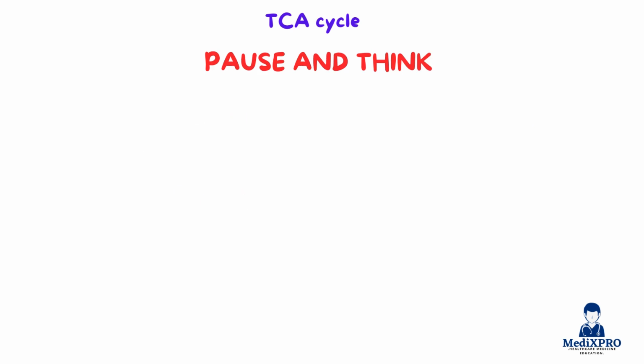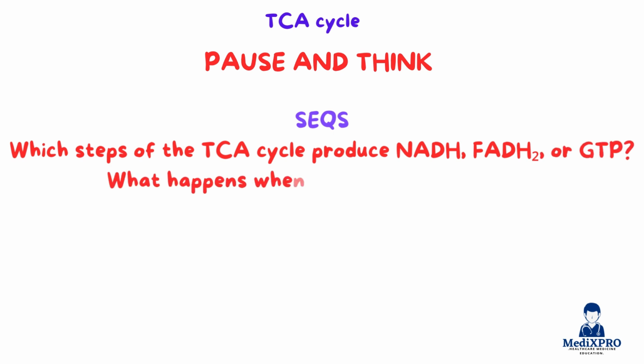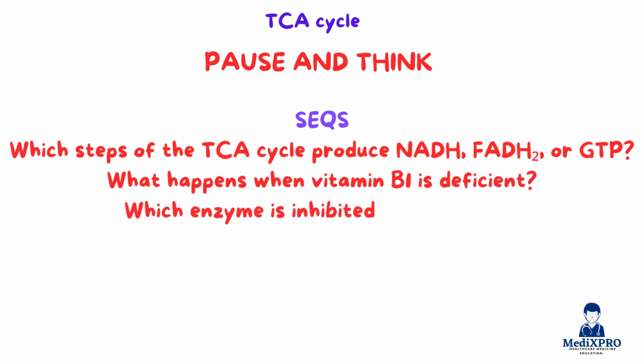To test your understanding, ask yourself, which steps of the TCA cycle produce NADH, FADH2, or GTP? What happens when vitamin B1 is deficient? Which enzyme is inhibited by malonate? Why is oxygen needed even though it's not directly used? And how many ATPs are produced per acetyl-CoA?